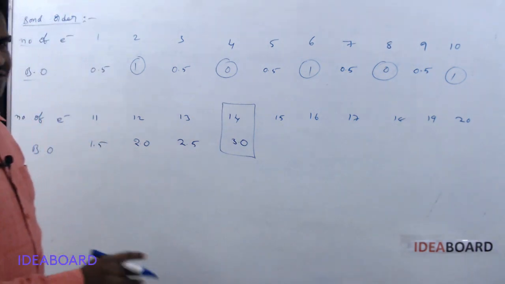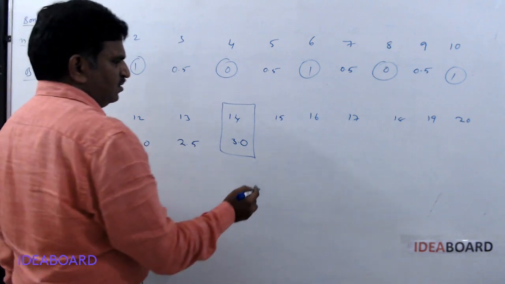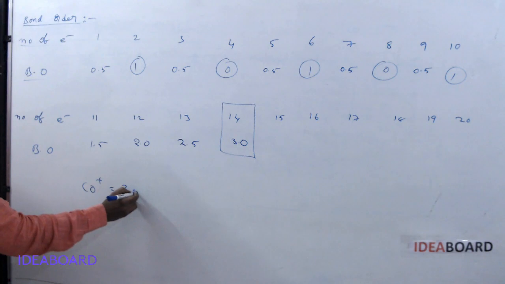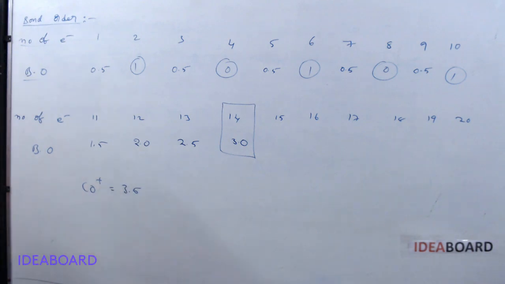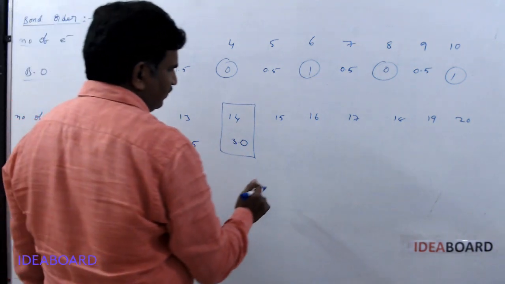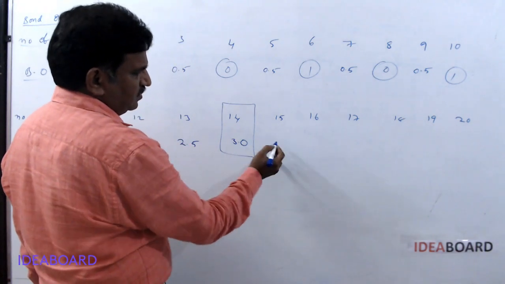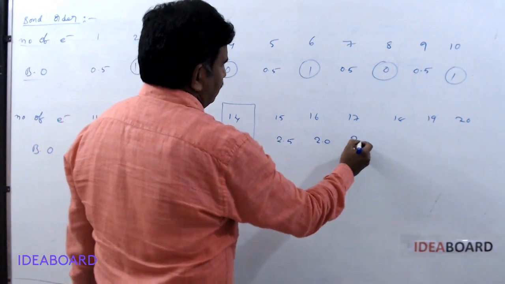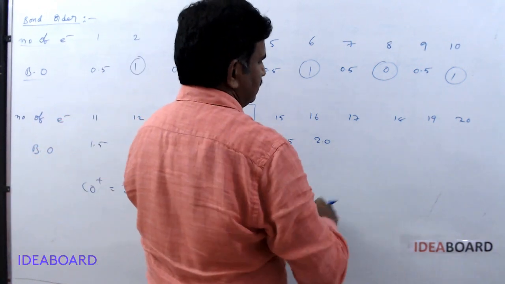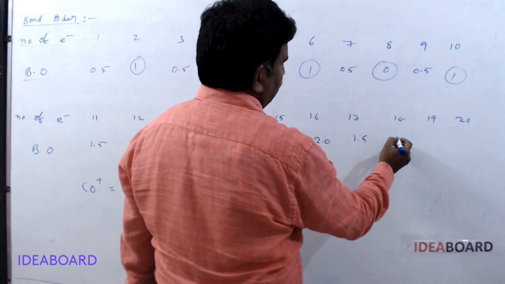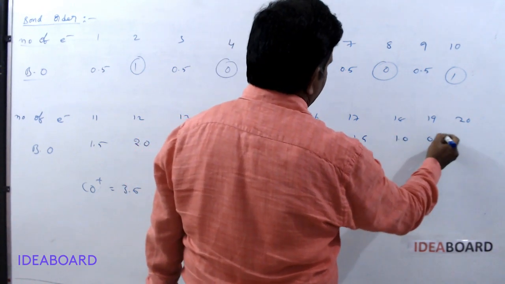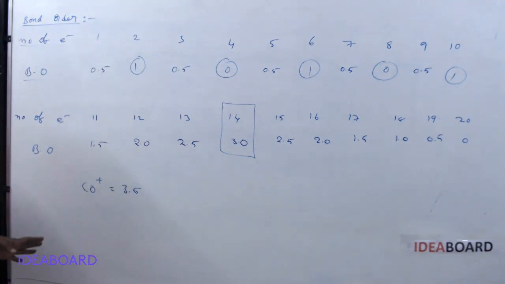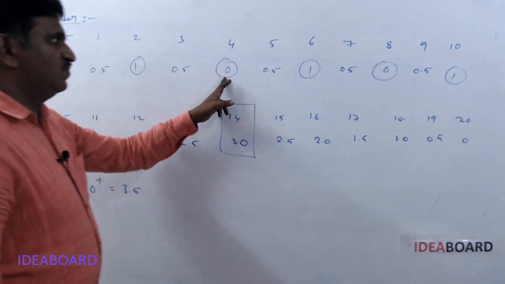CO plus is a different molecule, we will see later. CO plus molecule only has 3.5 bond order. Other than this, there is no 3.5. Please go through CO plus separately, that is different. And decrease from this by 0.5 units: 2.5, 2.0, 1.5, 1.0, 0.5 and 0. Whenever bond order is 0 it means the molecule doesn't exist.